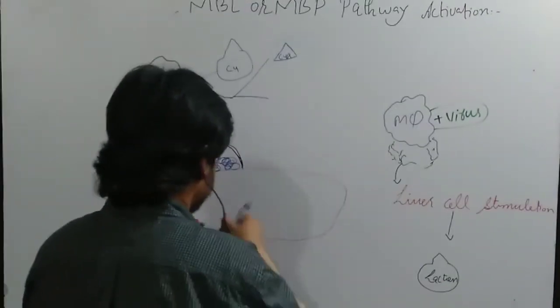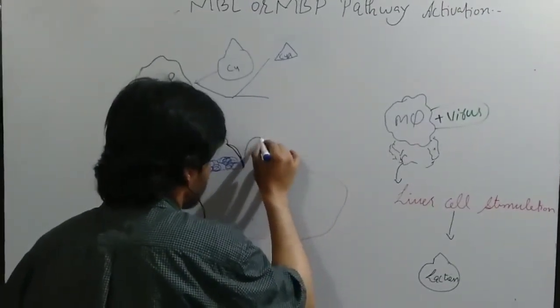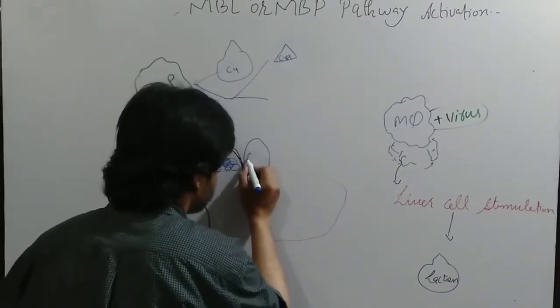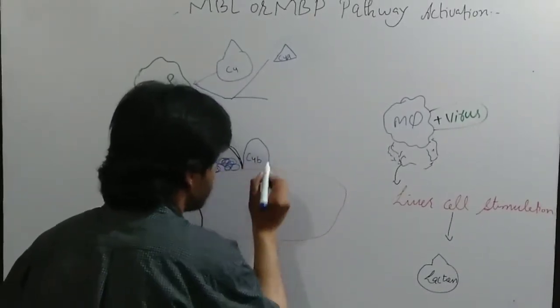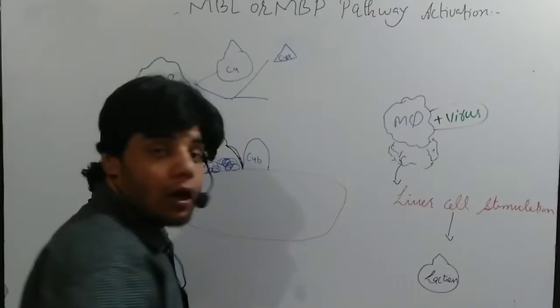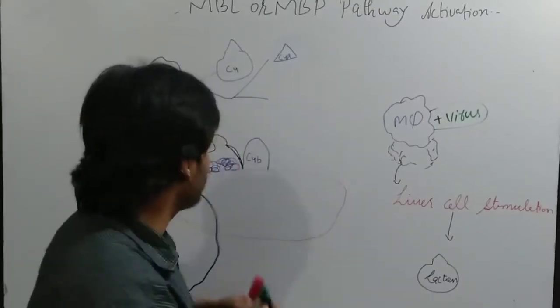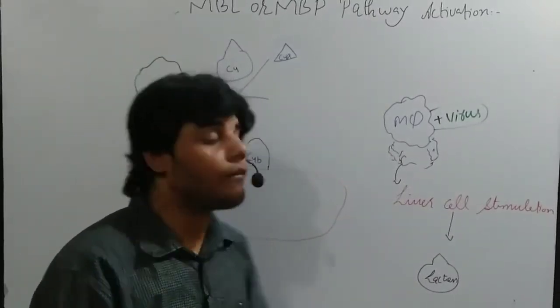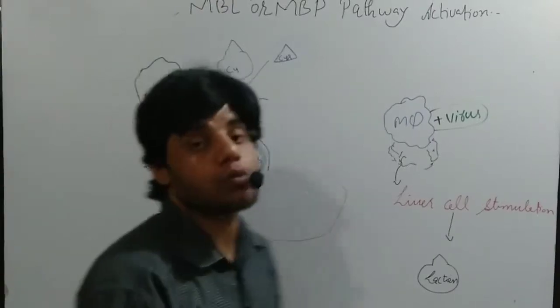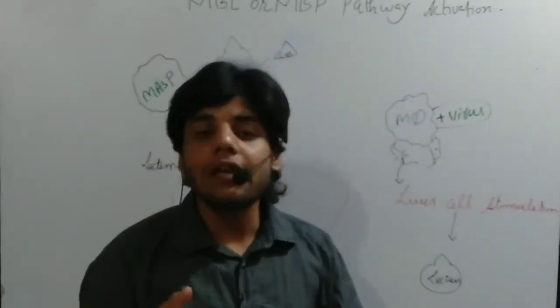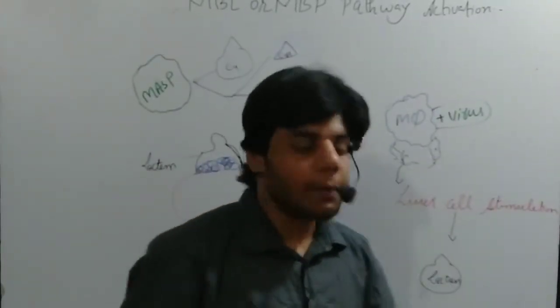So let me draw. Let's say this is the C4b protein. Now once it is bound, another protein is activated, which we call the C2 protein, or complement 2 protein.